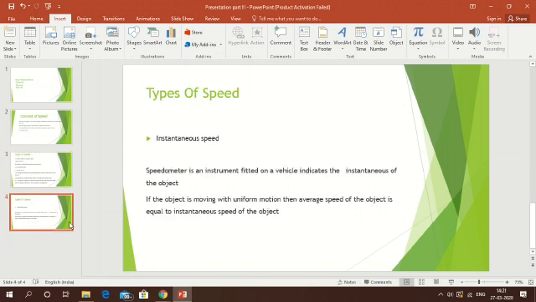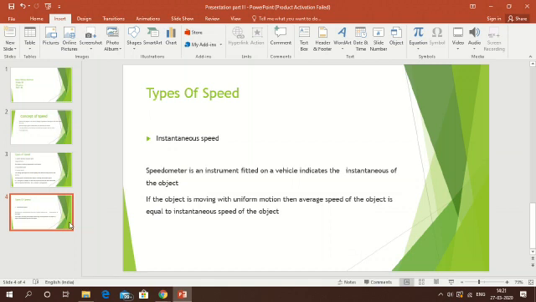Now we can take another example also. A car covers a distance of 50 km during the first hour, 40 km during the second hour, and 60 km during the next 2 hours of its motion.